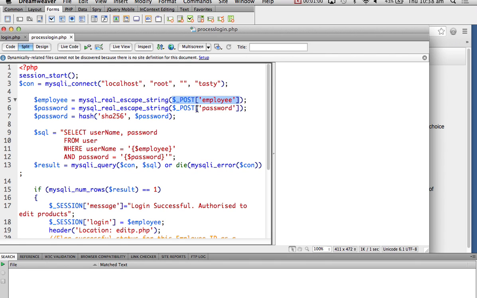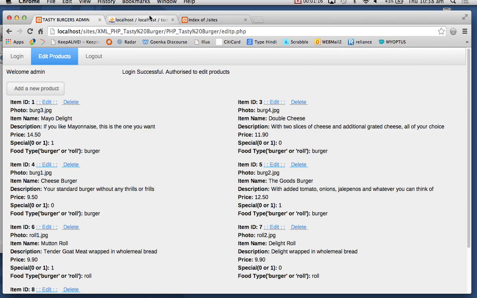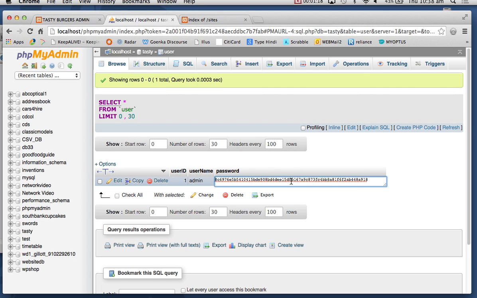So whatever is posted, we are trapping it into a variable. The password, we trap it into a variable. The password, we hash it and save it again in password, so we can match it against the hashed password which is in the database.